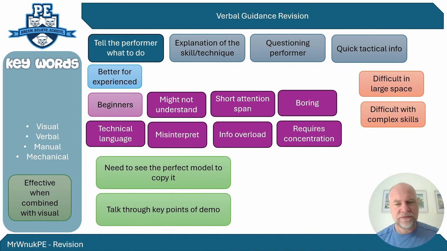Right, so if we get onto verbal guidance now, the opposite to visual, and again, I'm reinforcing that point I've just made, most effective when combined with visual. So that's a concluding point if you've got a 9-mark exam question. Anyway, what is it? We tell the performer what to do, and an example would be an explanation, or expansion point would be to explain the skill or technique, but it could also be things like questioning the performer.